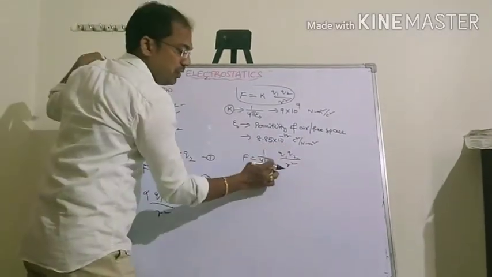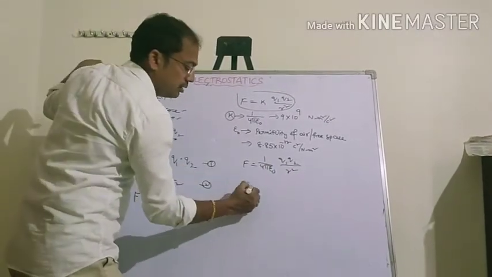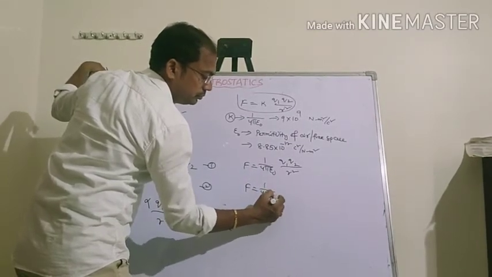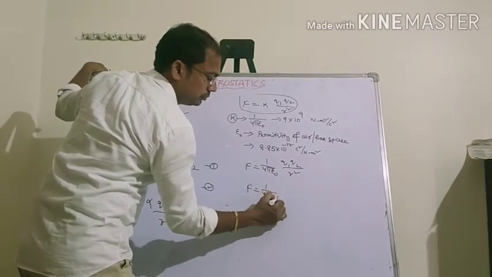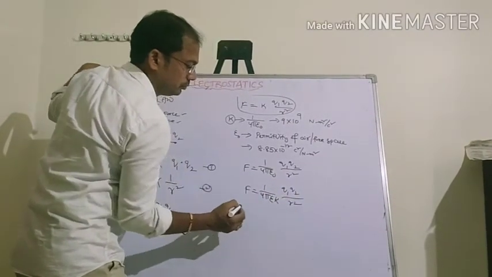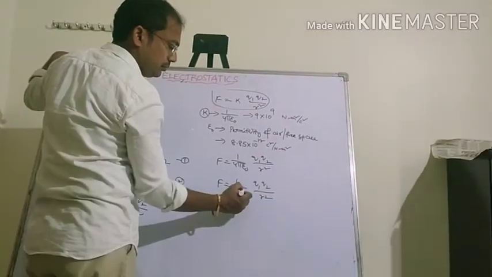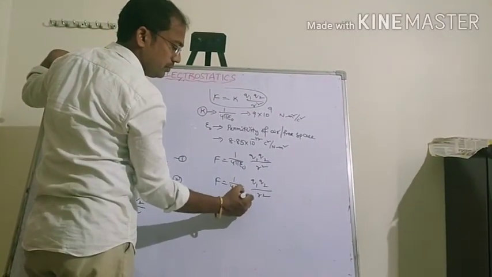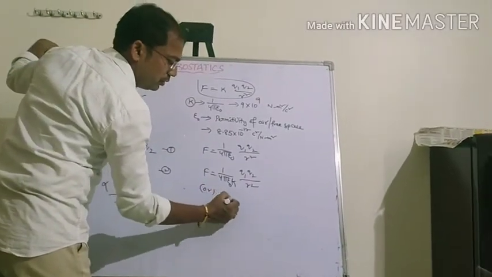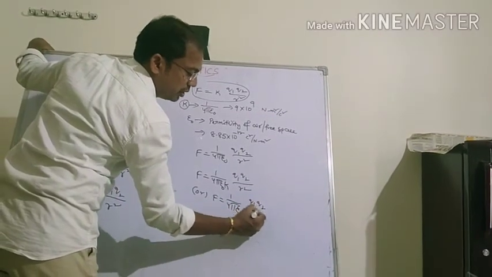For any other medium, I am writing F equal to 1 by 4 pi epsilon Q1 Q2 by R square.